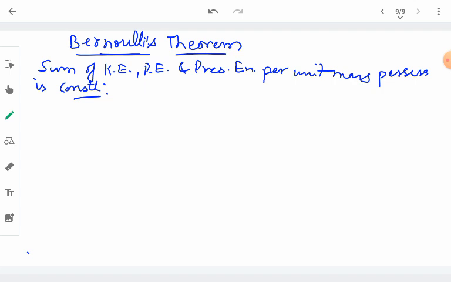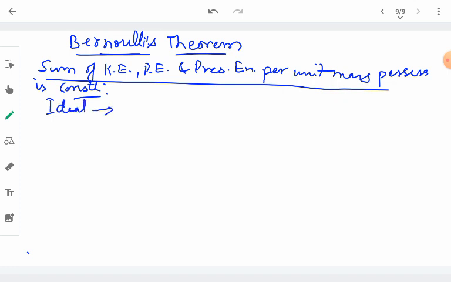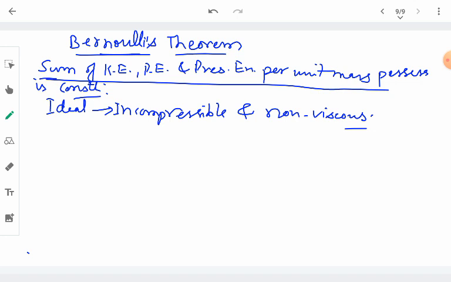But there are some conditions which are imposed on the liquid and its flow. It will be possible only when the liquid is ideal. So what is an ideal liquid? An ideal liquid is one which is non-compressible, or incompressible, and non-viscous too. Bernoulli's theorem is valid for this kind of liquid. There is also a condition on the flow of the liquid: the flow should be streamlined.